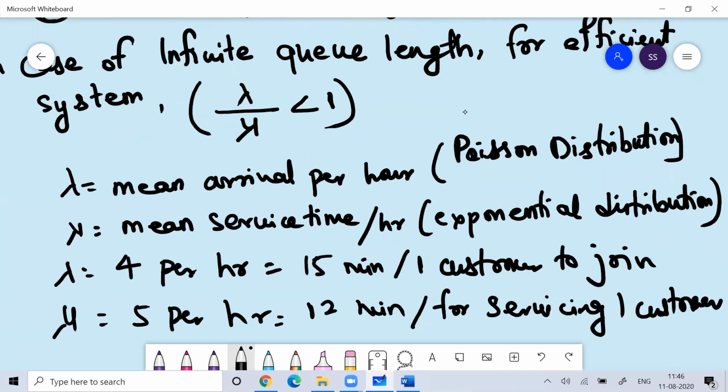It is very important that when you're servicing a customer, you should service him in a time which is lesser than the time at which people are coming and joining the system. Then only will people keep on joining.